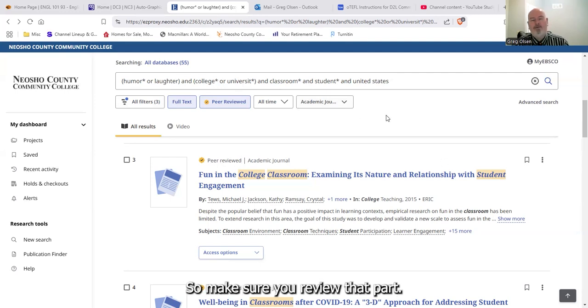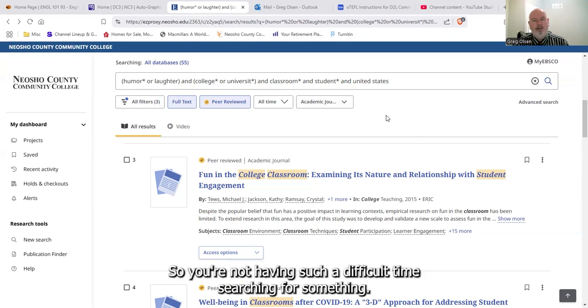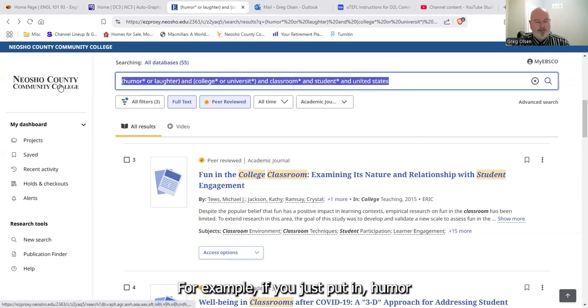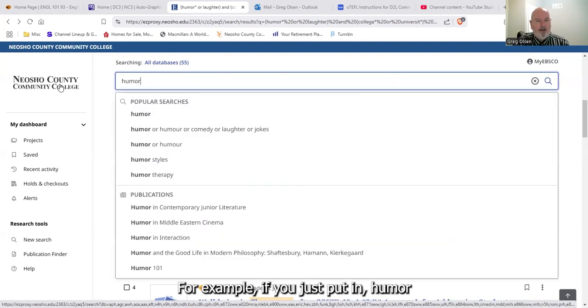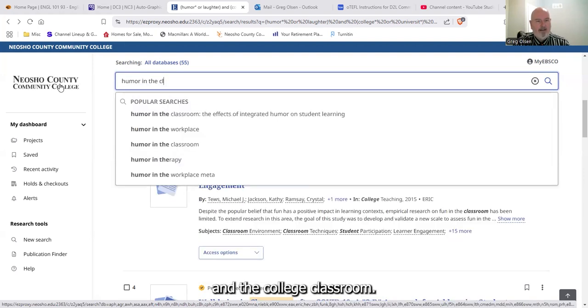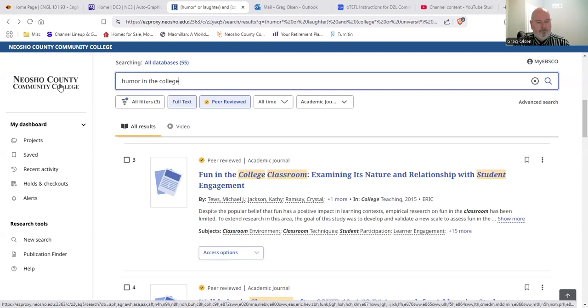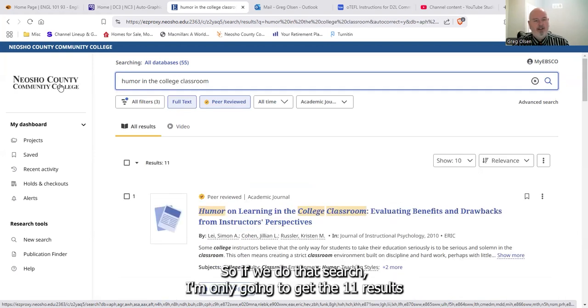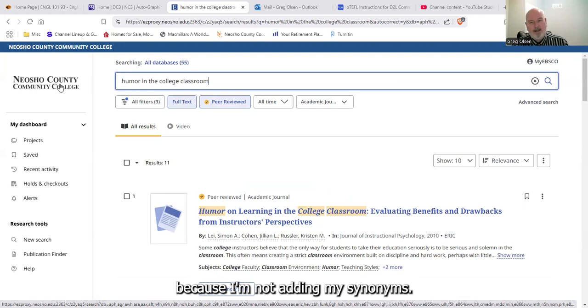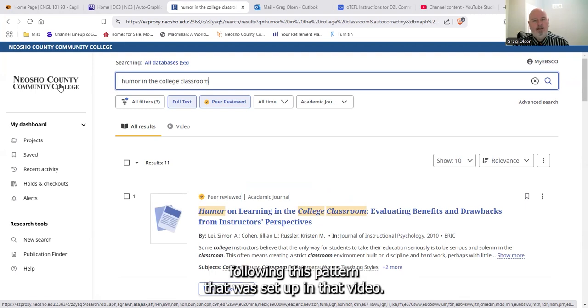Okay, so make sure you review that part for your research so that you're not having such a difficult time searching for something. For example, if you just put in humor in the college classroom, if we do that search, I'm only going to get the 11 results because I'm not adding my synonyms, I'm not truncating things. Okay, so make sure that you're following this pattern that was set up in that video.